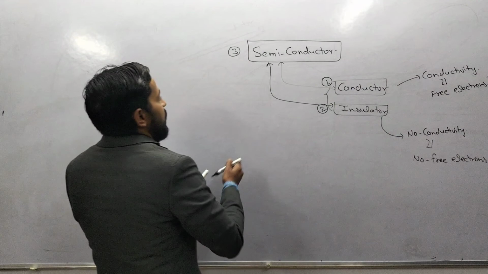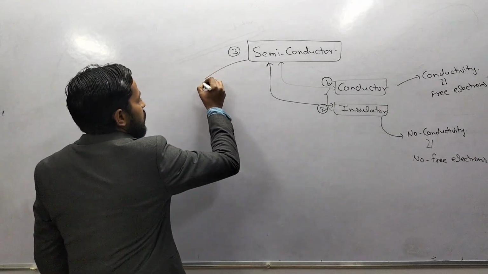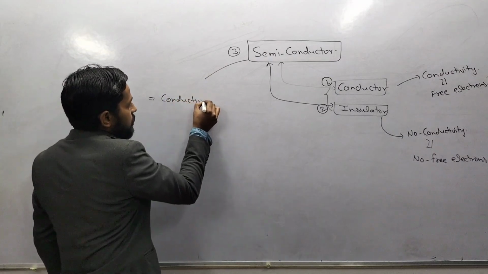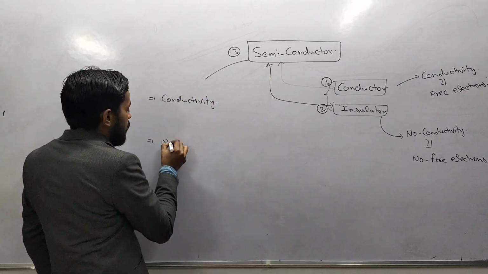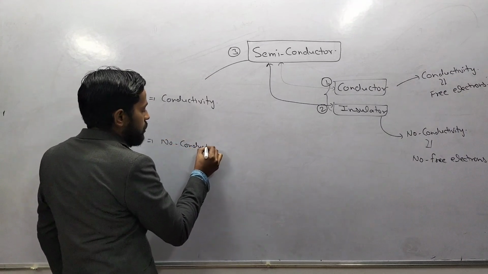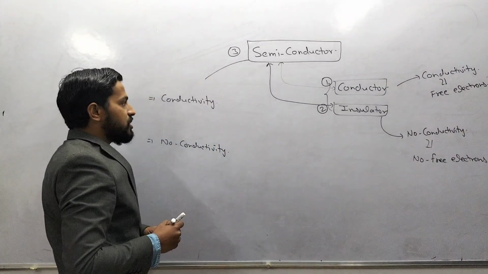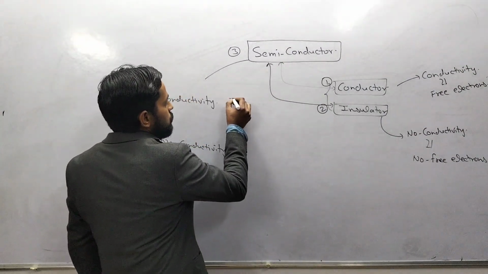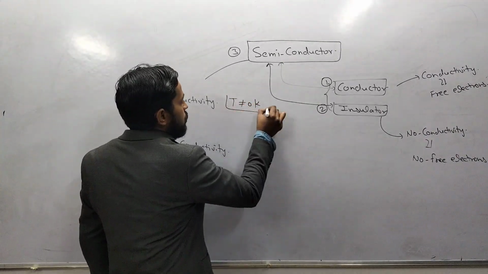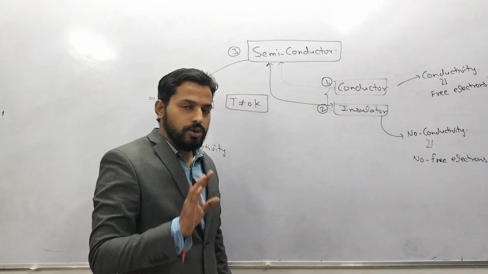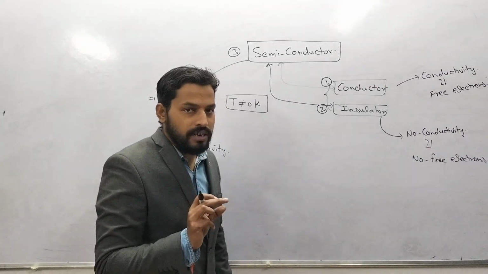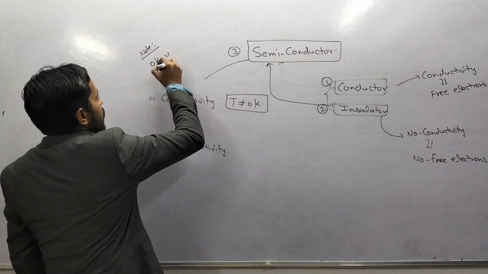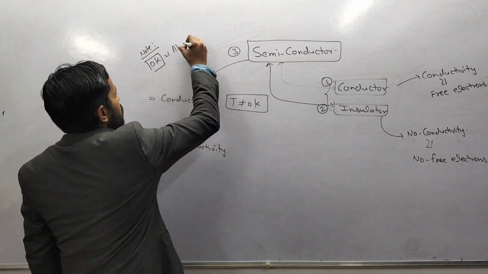It is defined as something like this. We have semiconductor, and this semiconductor shows conductivity, and no conductivity. The condition for conductivity is temperature should not be equal to 0 Kelvin. 0 Kelvin is known as absolute temperature.